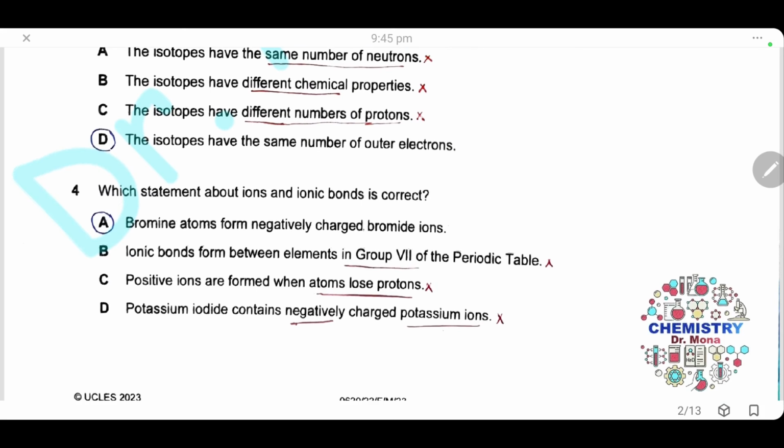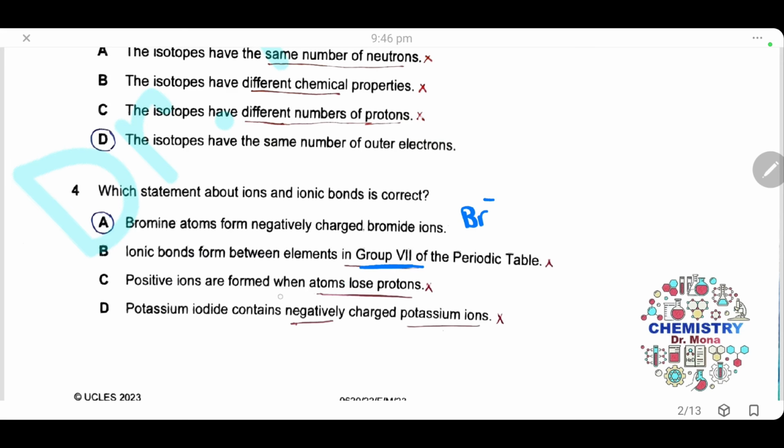Question 4. Which statement about ions and ionic bond is correct? Bromine atoms form negatively charged bromide ions. This is correct. Bromine forms bromide ions, which are negatively charged. Ionic bond forms between elements in group 7 in the periodic table. Elements in group 7 will form covalent bonds because they are nonmetals.